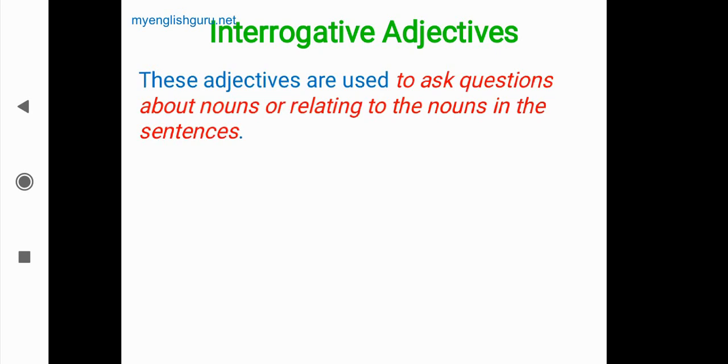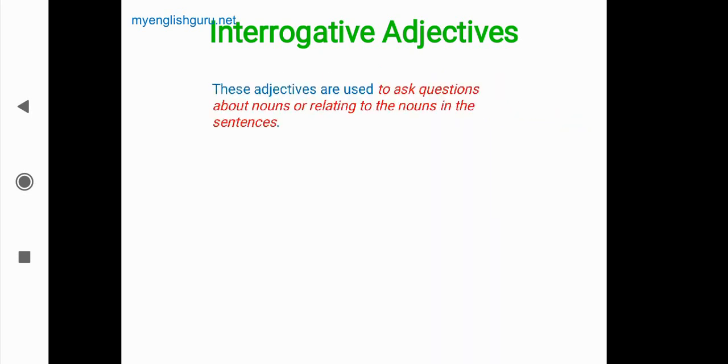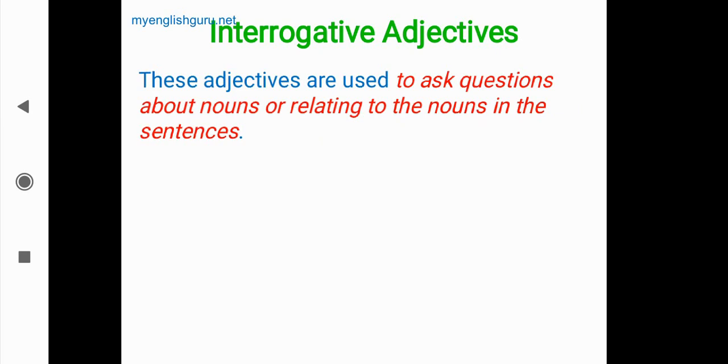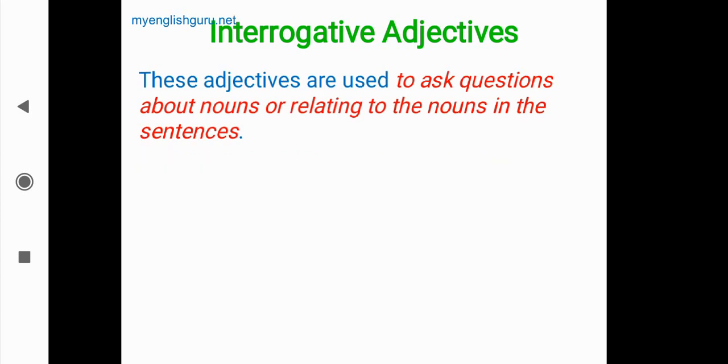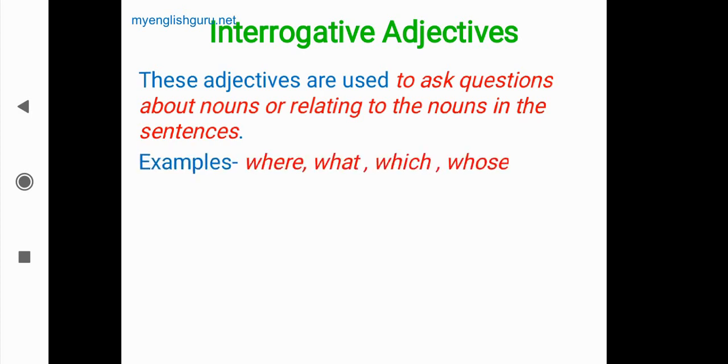Like interrogative pronouns, these adjectives are also used to ask questions about a noun or pronoun given in the sentence or related to the noun. What, which, whose: these are the words which are used as interrogative adjectives.